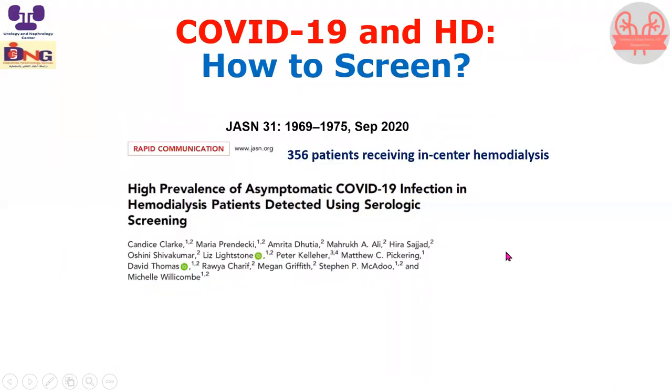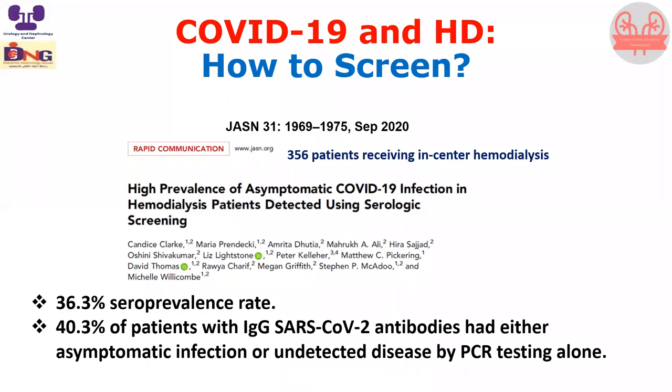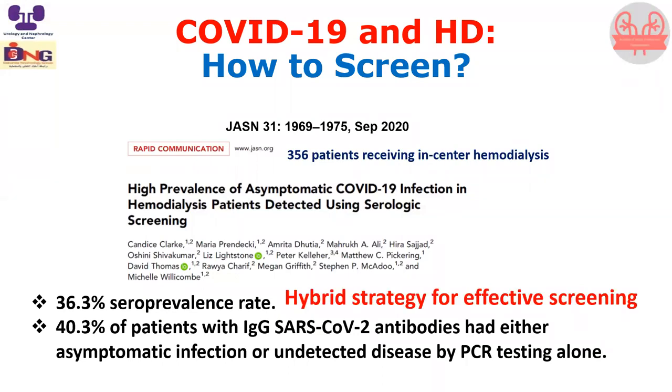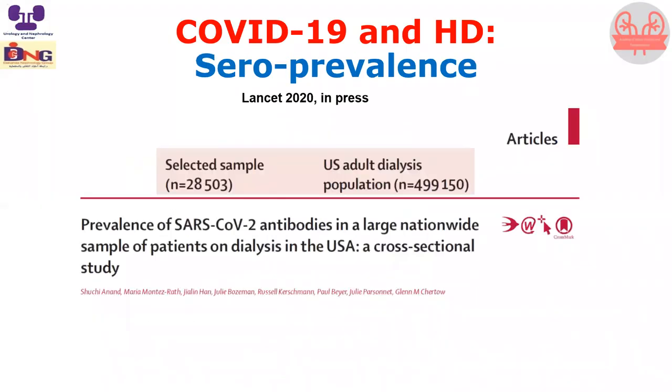According to this study that showed a 36% seroprevalence rate, this is 356 in-center hemodialysis patients, 36.3% seroprevalence rate, 40% of patients with IgG SARS-CoV-2 antibodies had either asymptomatic infection or disease undetected by PCR testing alone. So it seems that the best way to diagnose and confirm SARS-CoV-2 is to follow a hybrid approach by antibody and PCR. But I think it will be very costly, and we should be cautious about our patients.